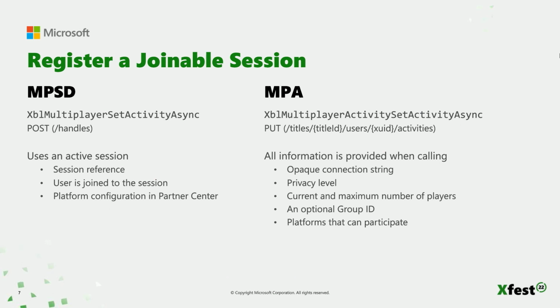Optionally, the maximum number of players and the current number of players can be specified. If an activity is full in that the current is equal to the max, users viewing someone with this activity in the Xbox shell will see the option to join the game disabled. However, the owner of the activity may always send invites. Now, because state can change between sending the invite and a user accepting it, titles are always required to handle the case where an invite can't be completed.